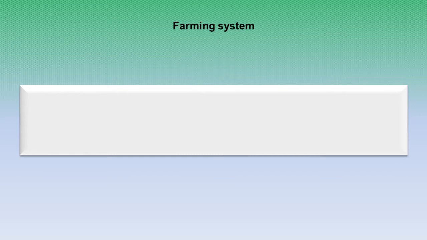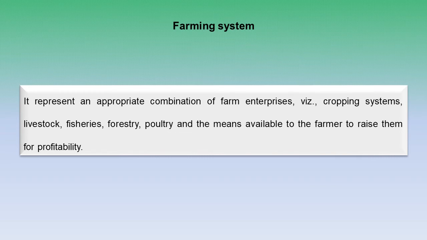The next is farming system. Farming system, we can say, is an appropriate combination of farm enterprises, particularly cropping system, livestock, fisheries, forestry, poultry, beekeeping, mushroom cultivation, and so many others, and the means available to the farmer to raise them for profitability.